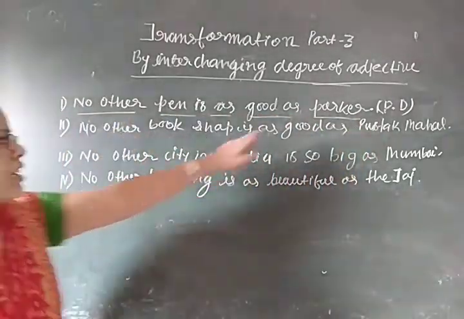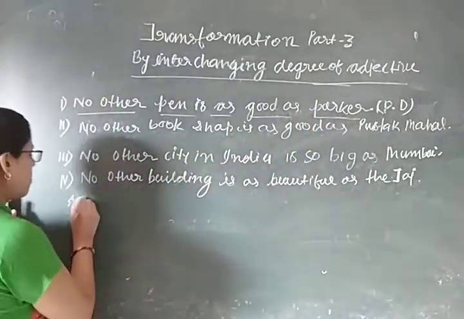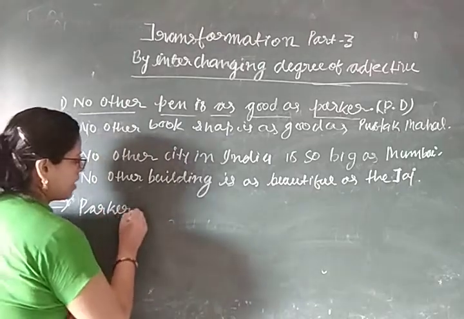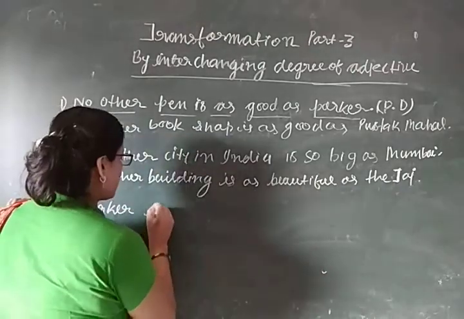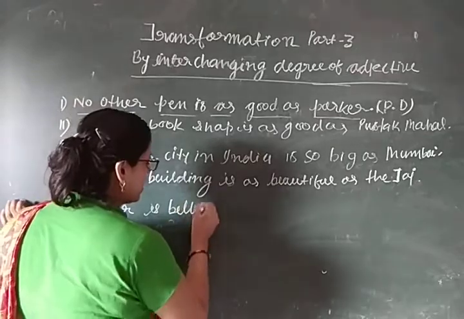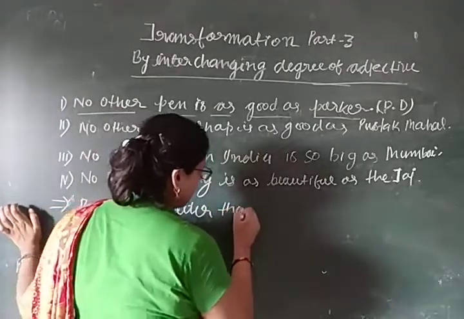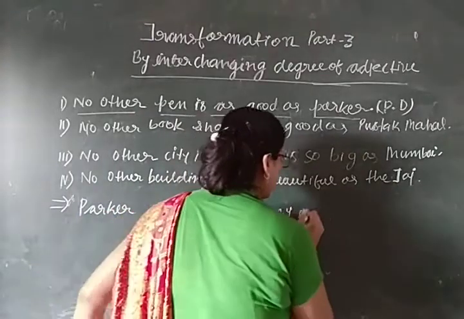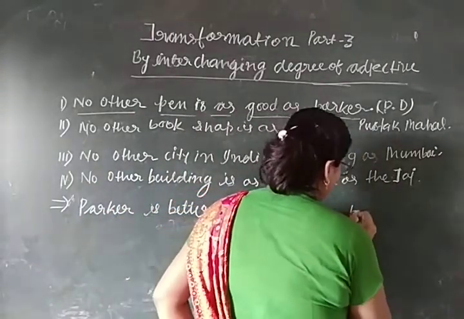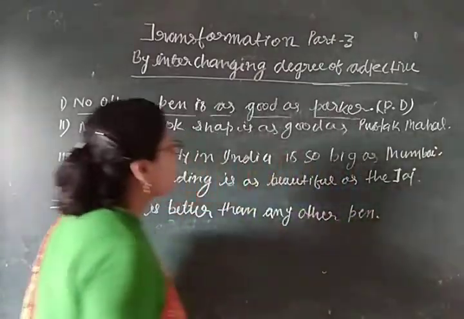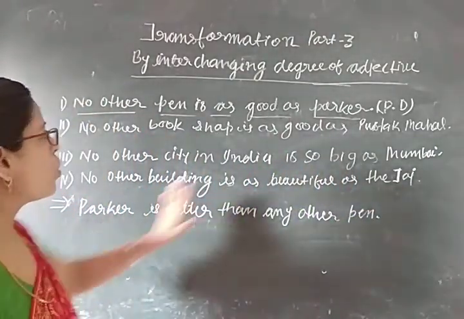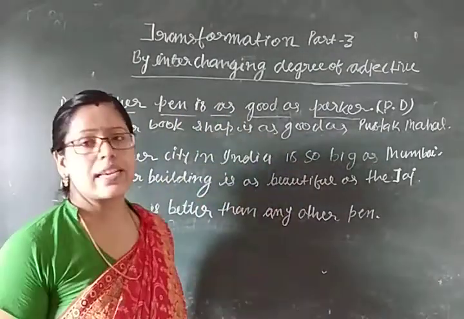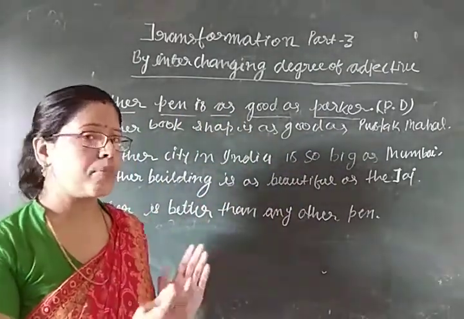No other pen is as good as Parker. So we can write here, Parker is better than any other pen. Here we want to highlight Parker. So we have to make the comparative degree.